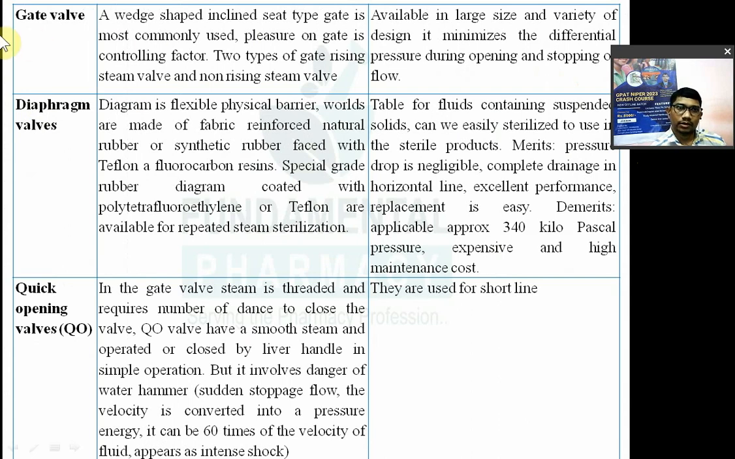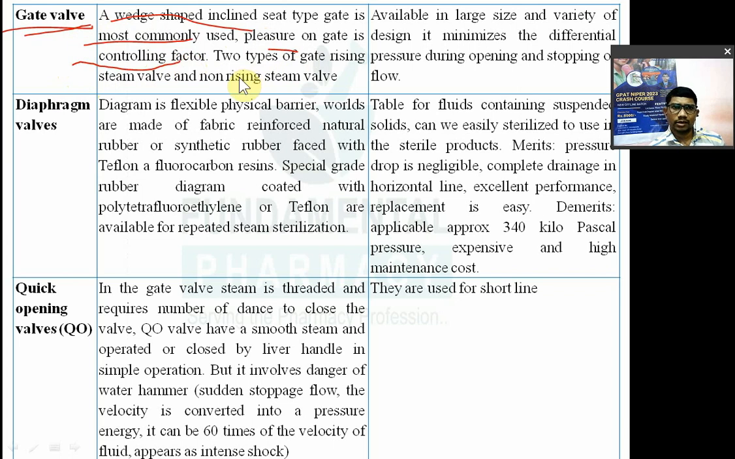अभी आप बोलेंगे सर लास्ट जो सेशन आपका जो वीडियो है फ्री में उसमें और इसमें क्या फर्क है. ये फर्क है ये जो टेबल्स है वो उसमें नहीं है. Everything is new. Gate valve: in this gate valve a wedge shaped inclined seat type of gate is there. A wedge shaped inclined seat type gate is most commonly used. Pressure on the gate is a controlling factor.